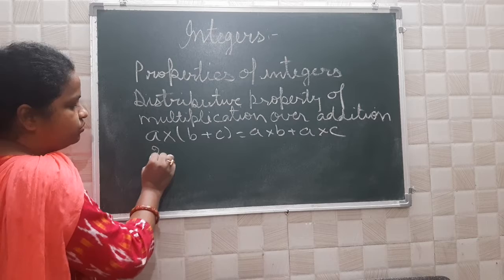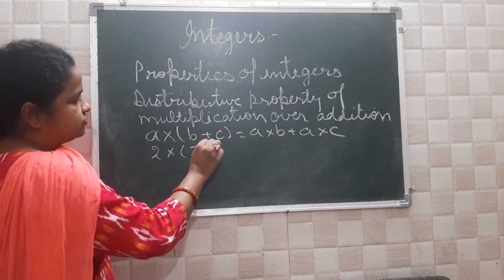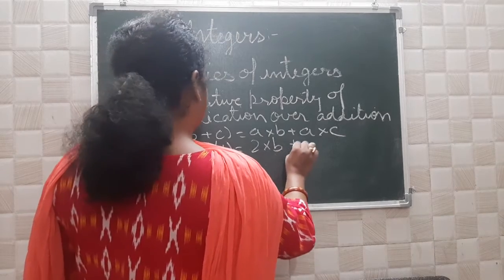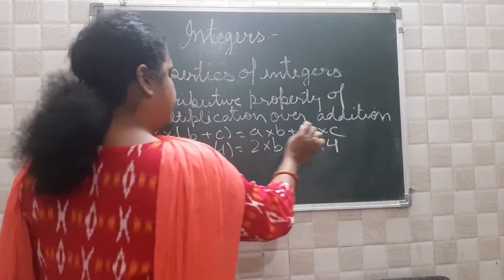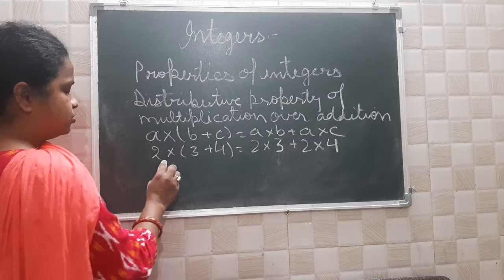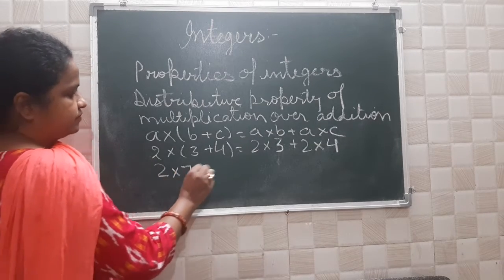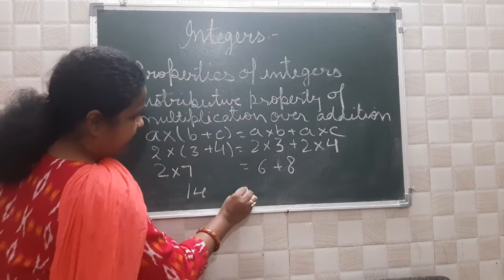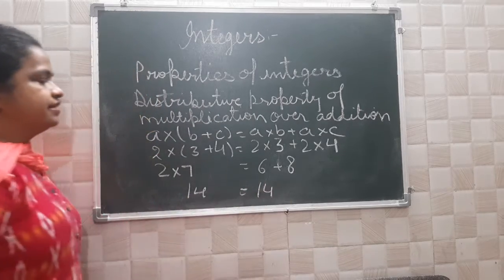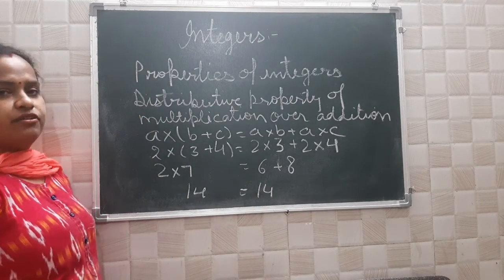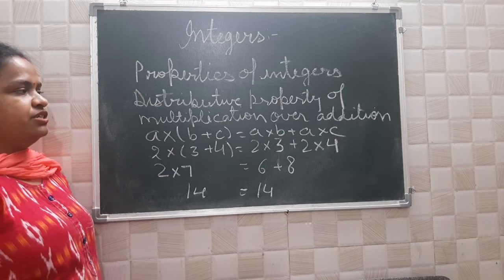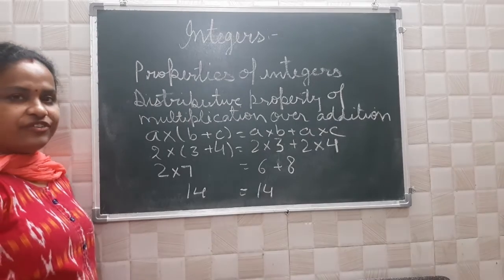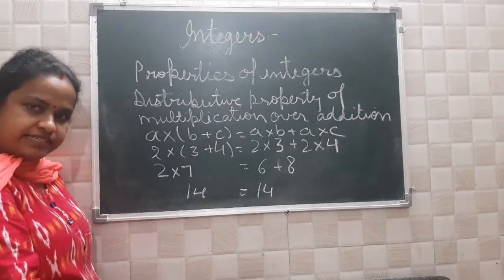So if you take 2 into (3 plus 4), you can take 2 into 3 plus 2 into 4. So 2 into 7, which is equal to 6 plus 8. 14 here and 14 here. It means it is distributive property of multiplication over addition. Means in whichever order you multiply or in whichever order you add, you will get the same result.